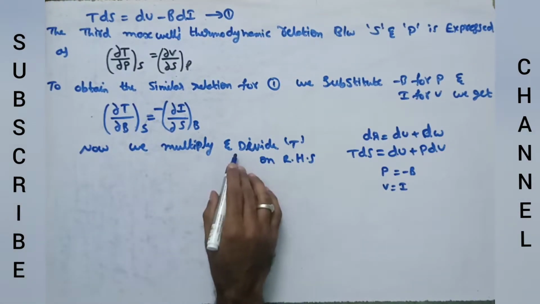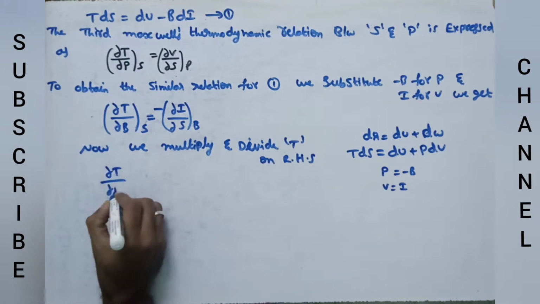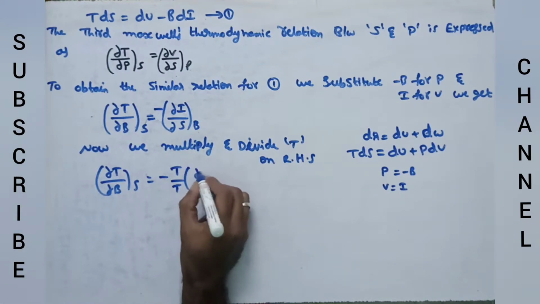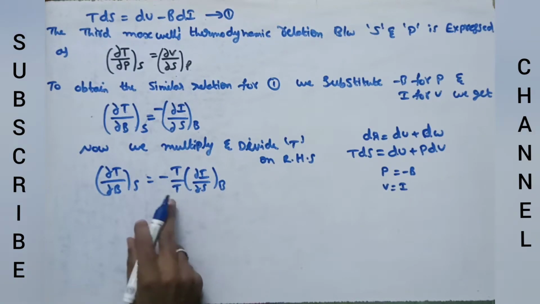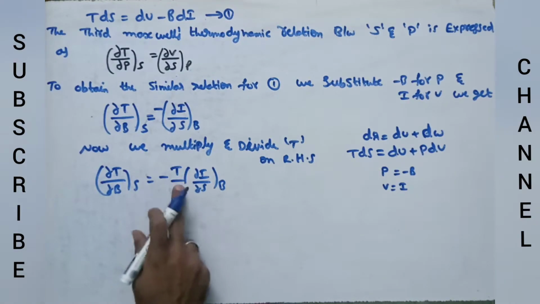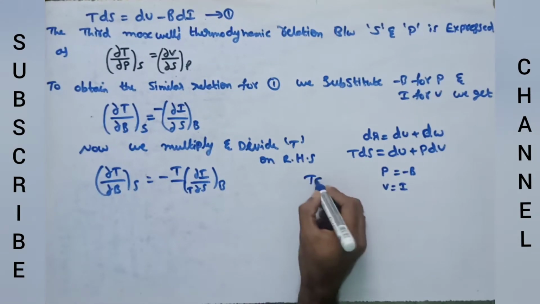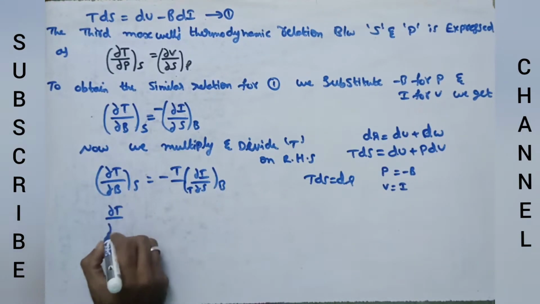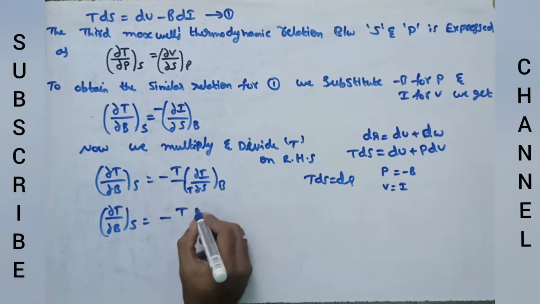Now we multiply and divide by T on the right hand side. We send this T into the denominator. Here this becomes T dS, and T dS is equal to dQ, so we write dQ in the place of T dS. The numerator T remains outside.